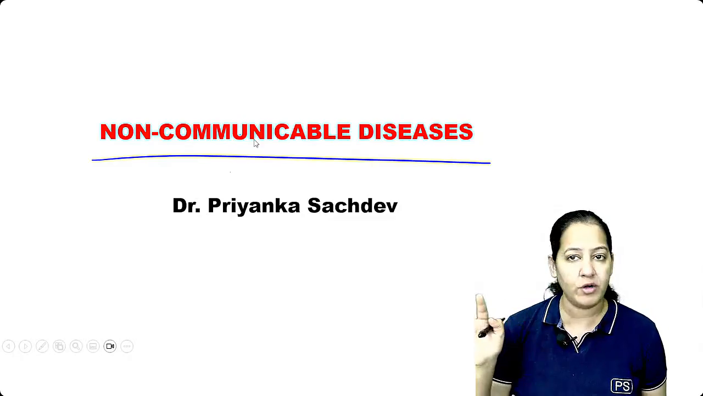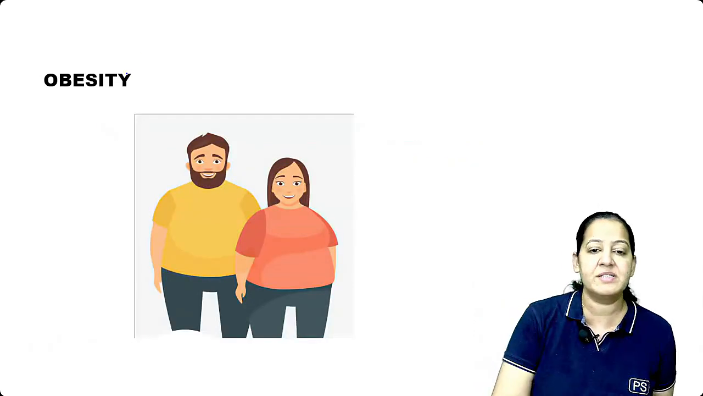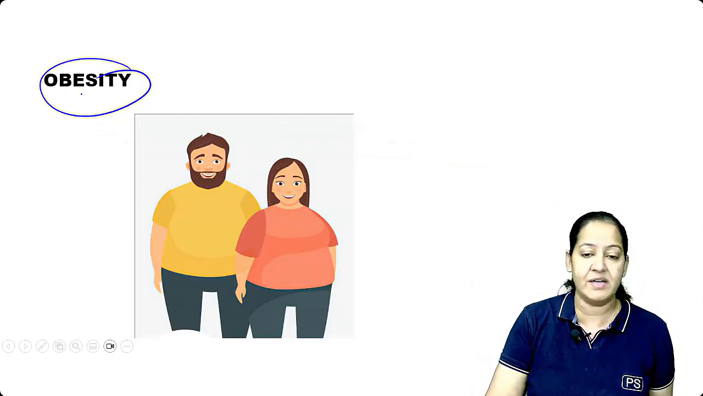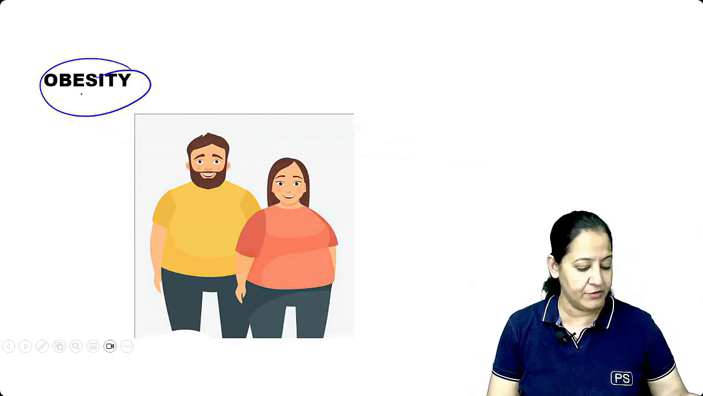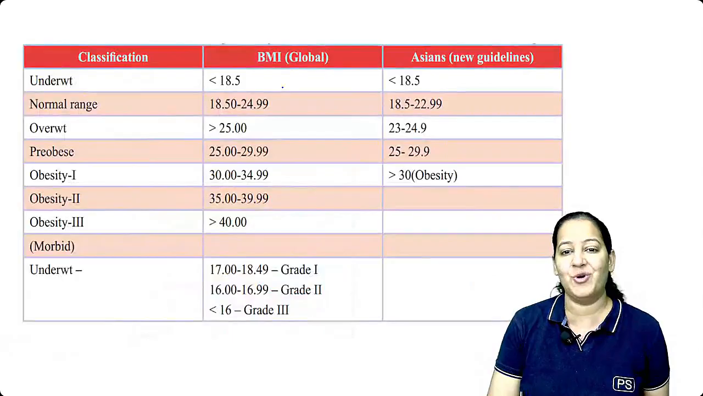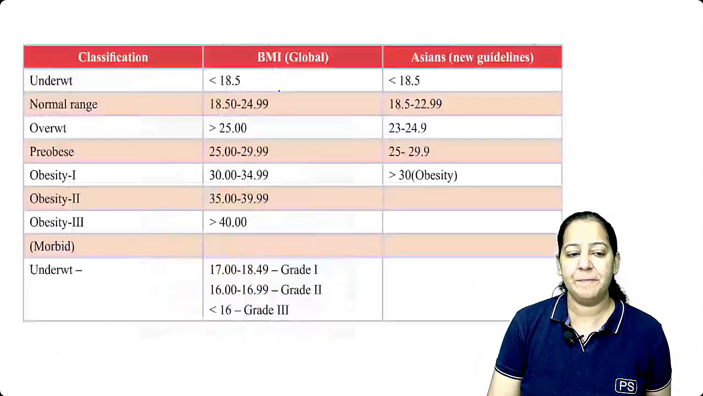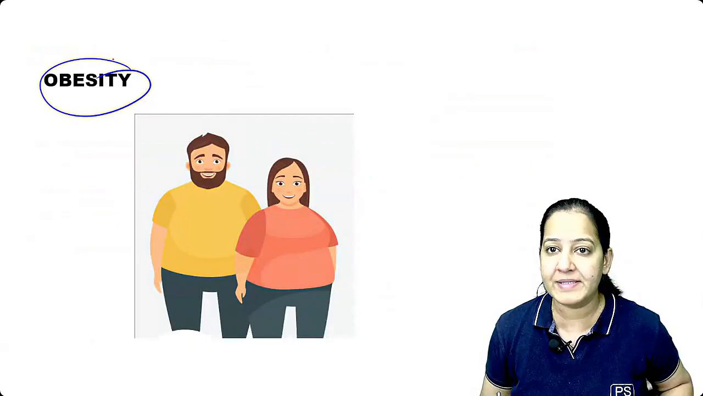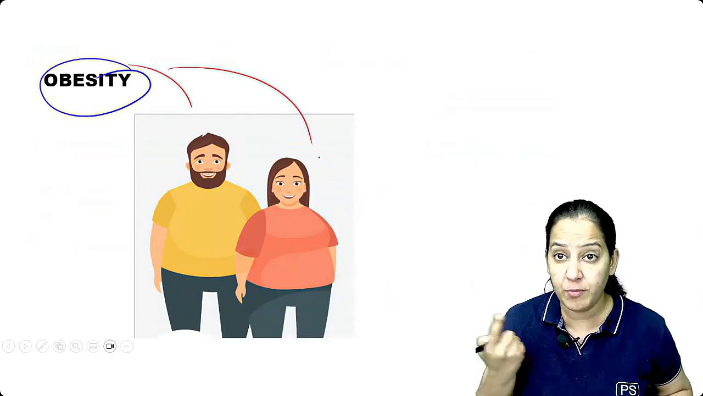Now I'm teaching you non-communicable diseases, right? So we will see 4-5 diseases here. The first most important disease to be discussed here is obesity. So let's start with obesity. In obesity, to whom will you call a person obese? What is the definition of obesity? To whom will you call the person obese?